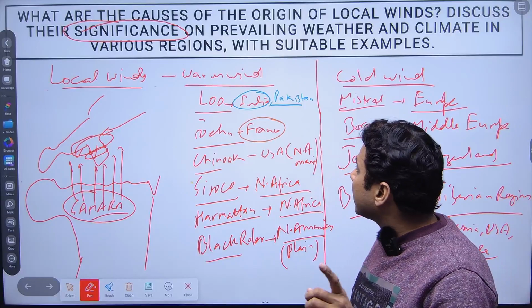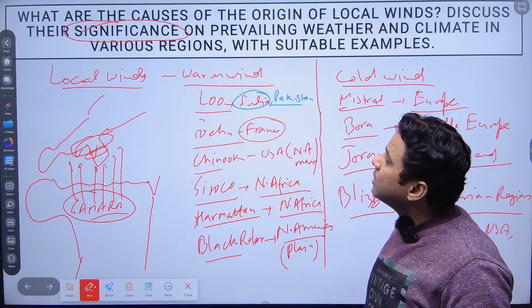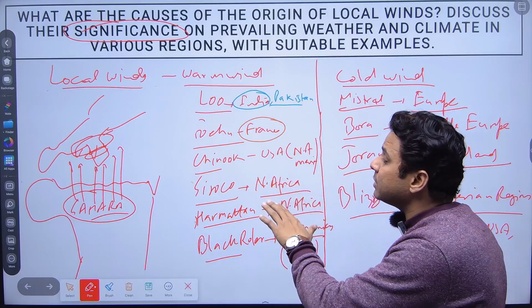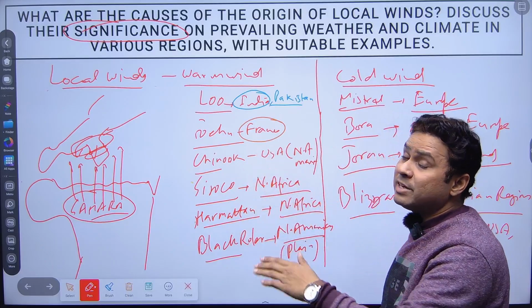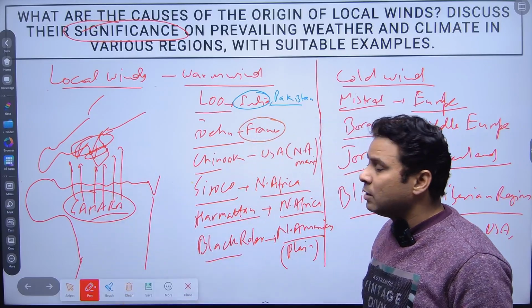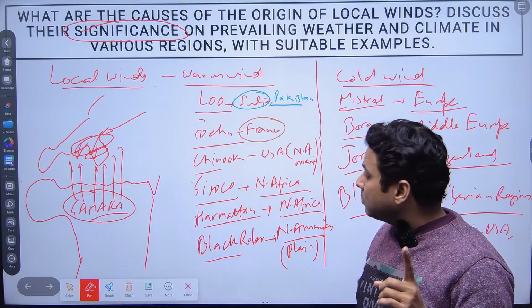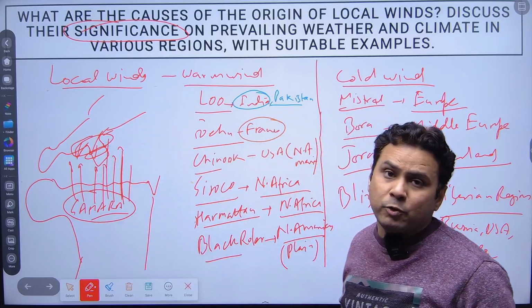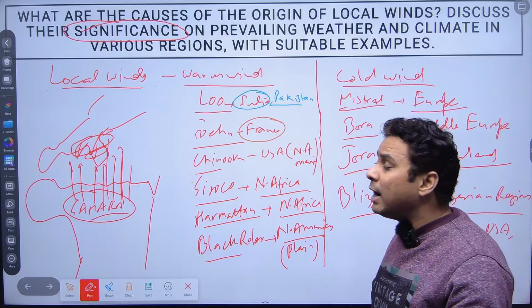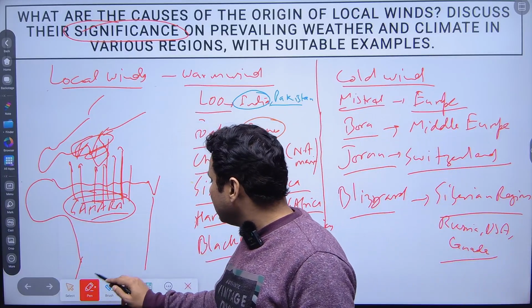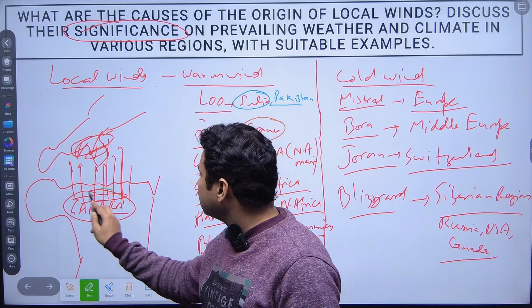Okay. So again, the significance of the local winds. Now, how these local winds are creating a problem for these regions, right? They are moving from this region and they are creating a problem for Europe. But at the same time, they are good for these regions. They are good for the further part in this.